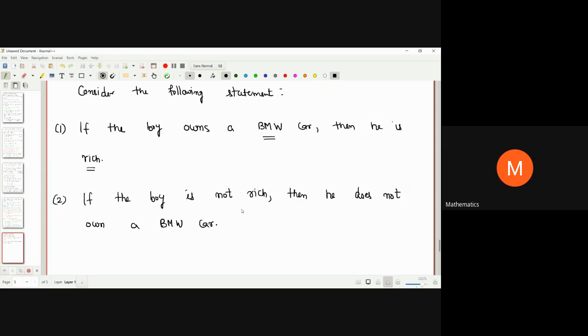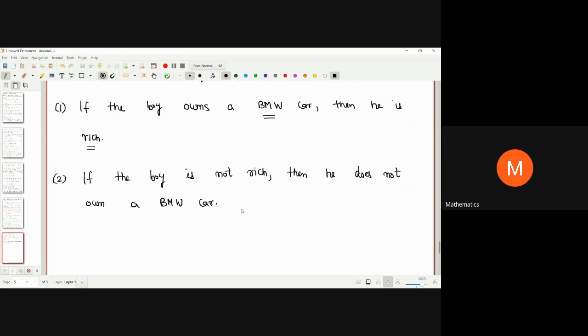If the boy is not rich, then he does not own a BMW car. Obviously, if the boy does not have enough money, he is not rich, then how can he have a BMW car? Now you notice both of these statements are equivalent statements and they are called contrapositives.